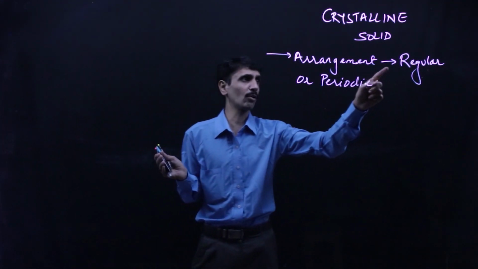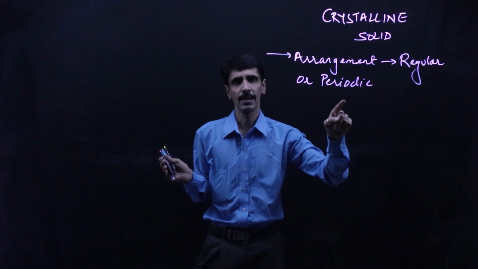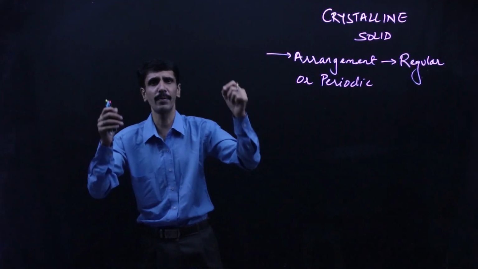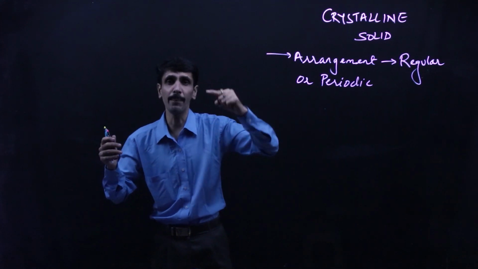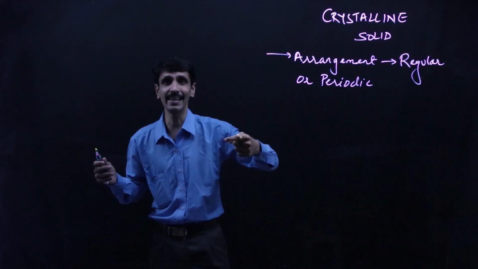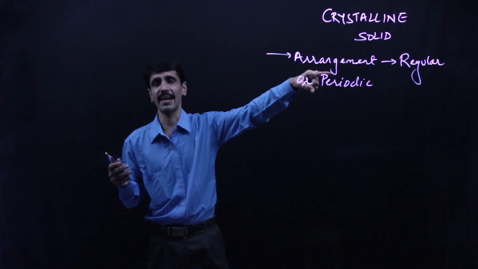So that is called regularity or periodicity. Okay, उसका मतलब ये नहीं होता कि हमेशा every layer consists of same number of particles. ऐसा नहीं. But a particular pattern is followed. Okay, regularly, periodically. That is what we talk about crystalline solids.